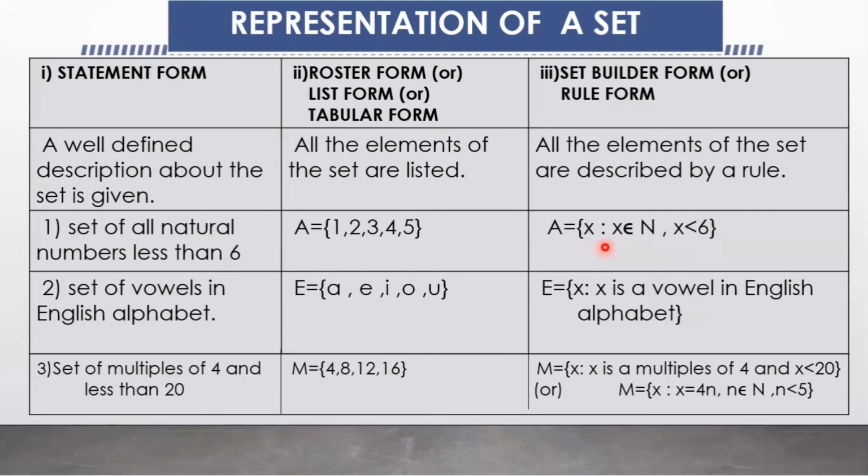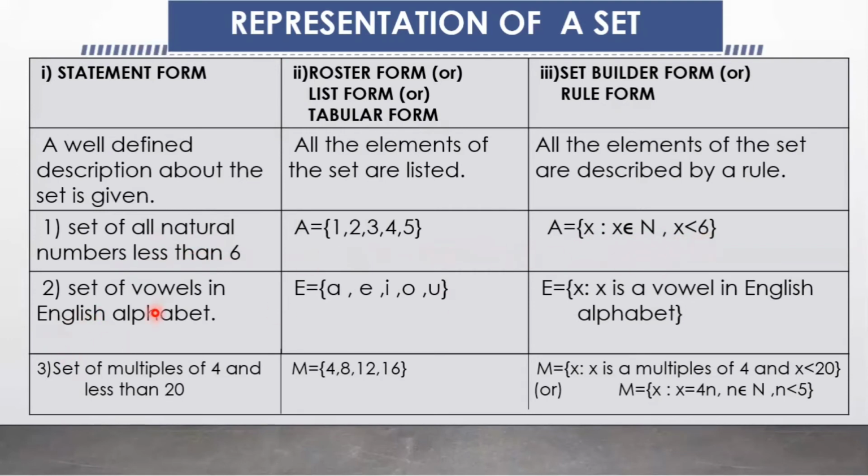Inside the curly braces, we have to write the representative element using a variable. So we consider all these elements as a variable, x, y, z, any variable, followed by a vertical line or colon, and then write the general property of the same representative element. Here, what is x? x is a natural number. So x belongs to capital N, and the condition is natural numbers less than 6. So x less than 6.